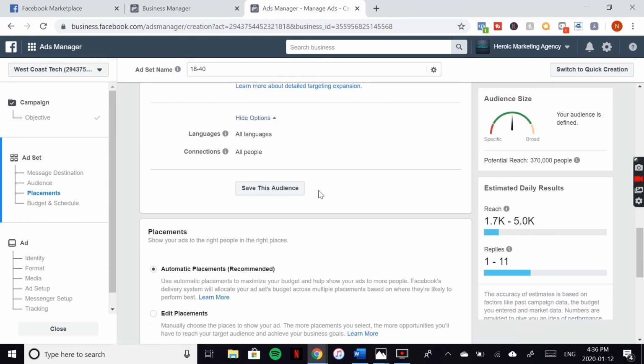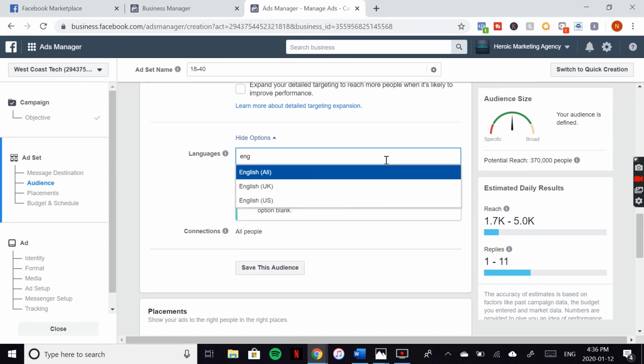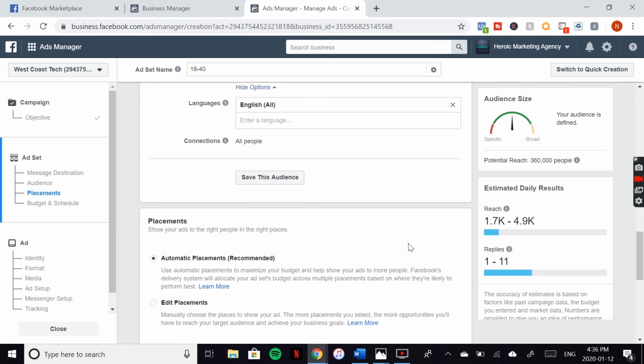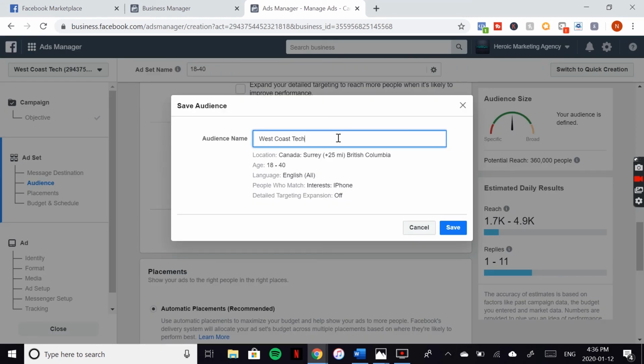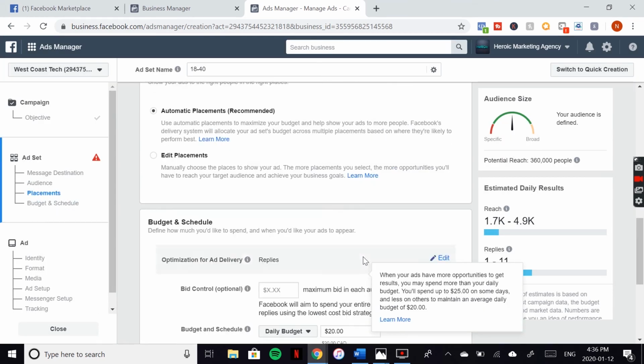Languages, we're actually going to set this to English. I live in a place that's very, very bilingual, or multilingual, sorry. So let's get this going here. So I'm going to save this audience as West Coast Tech odd one. So West Coast Tech is the company I use for this. What do we have here?